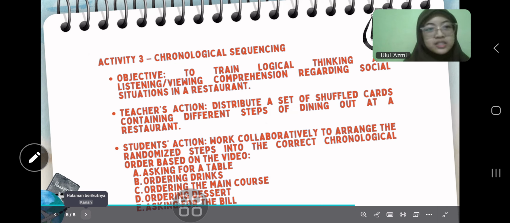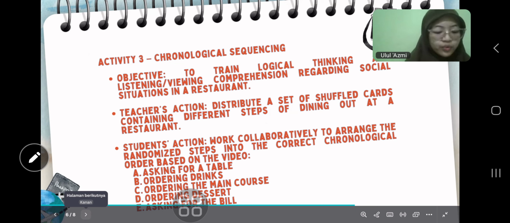The steps on the cards include asking for a table, ordering drinks, ordering the main course, ordering dessert, and asking for the bill. After all groups have finished, the teacher and students check the answers together and discuss the correct sequence. Through this activity, students can better understand the flow of a restaurant visit, while also developing their teamwork and critical thinking skills.